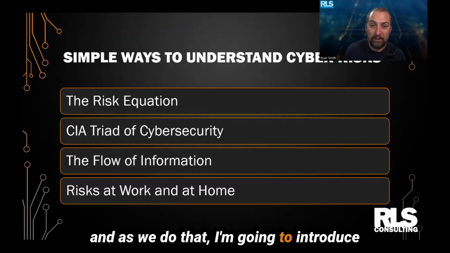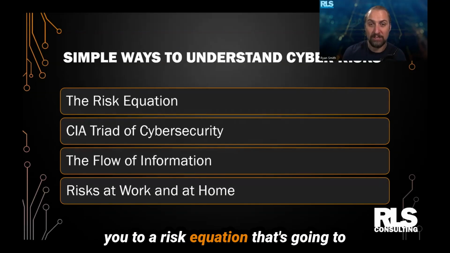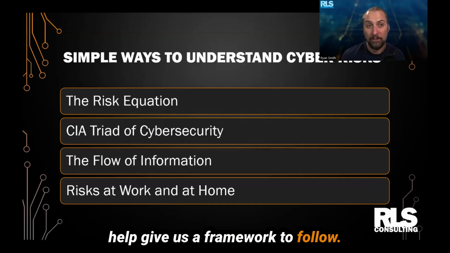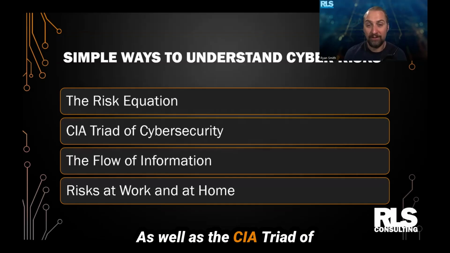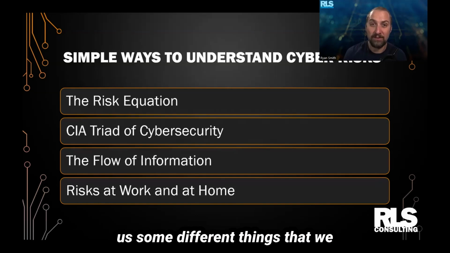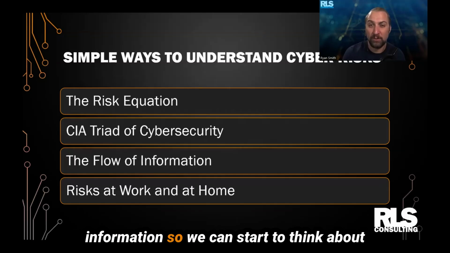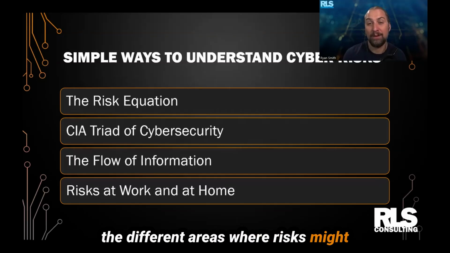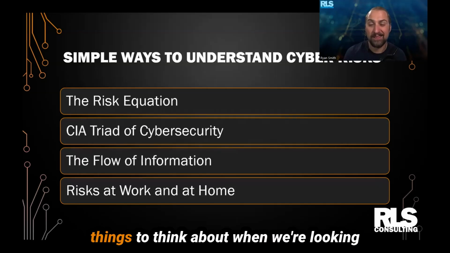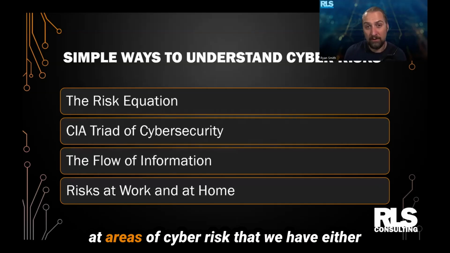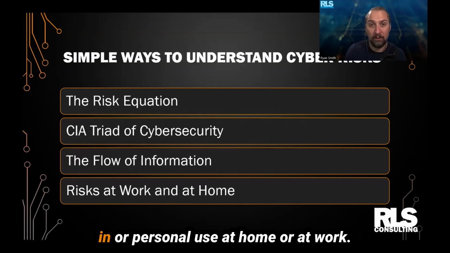And as we do that, I'm going to introduce you to a risk equation that's going to help give us a framework to follow, as well as the CIA triad of cybersecurity, because this gives us some different things that we can start to understand about our risks and how it might impact us. I'll also talk about the flow of information so we can start to think about the different areas where risks might exist. And then we'll talk about some of the things to think about when we're looking at areas of cyber risk that we have either in our personal use at home or at work.